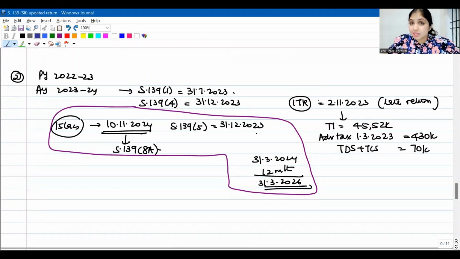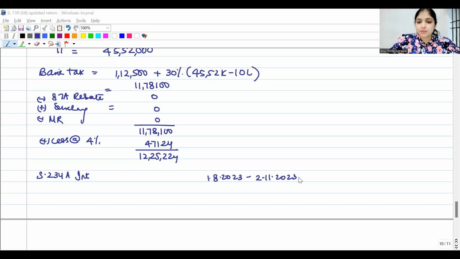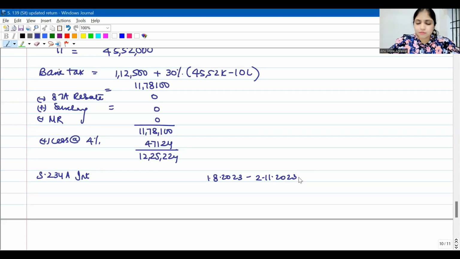I'm talking about the existing return which he has filed. What was the due date, guys? The due date was 31st July 2023 and he's filing on 2nd November 2023. So what is the period of delay? 1st August 2023 till 2nd November 2023. This is the period of delay. How many months is this? This is going to be some 4 months, guys. August, September, October, November, 4 months.